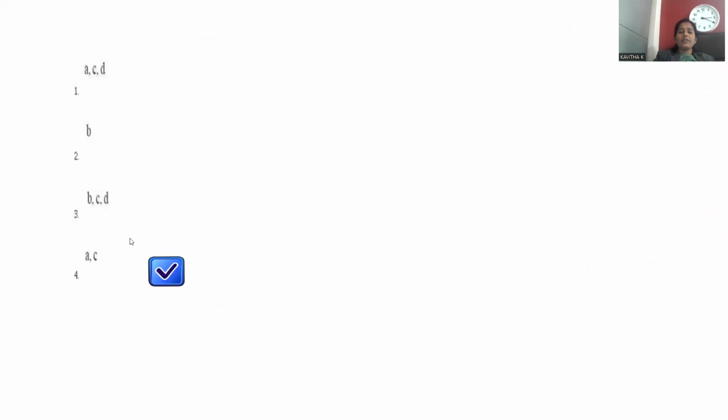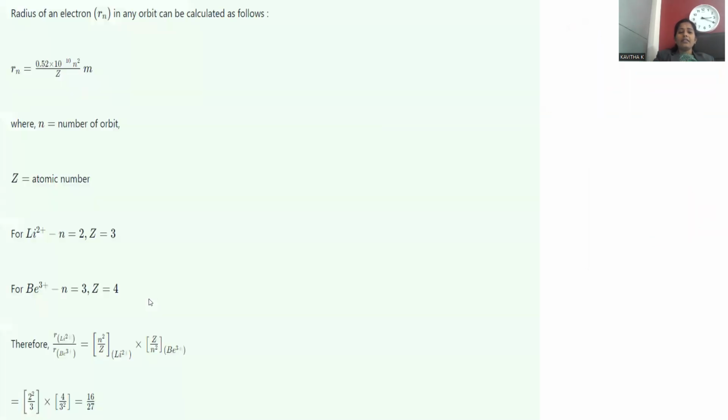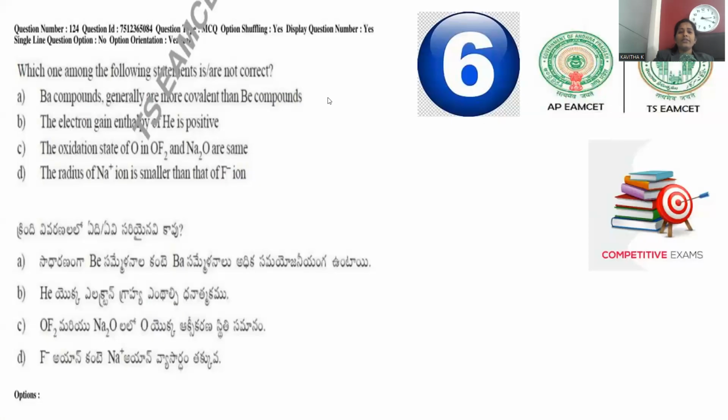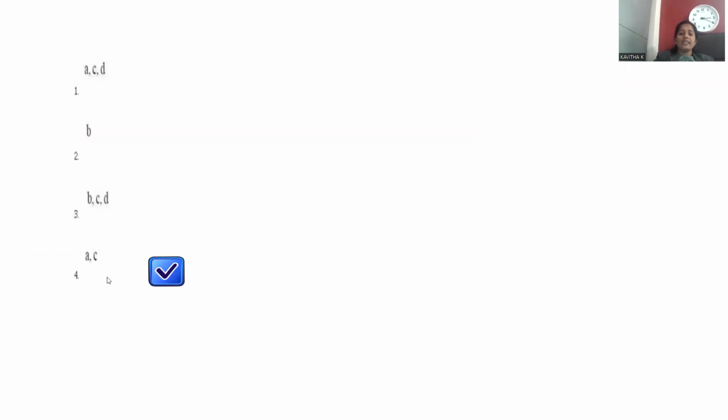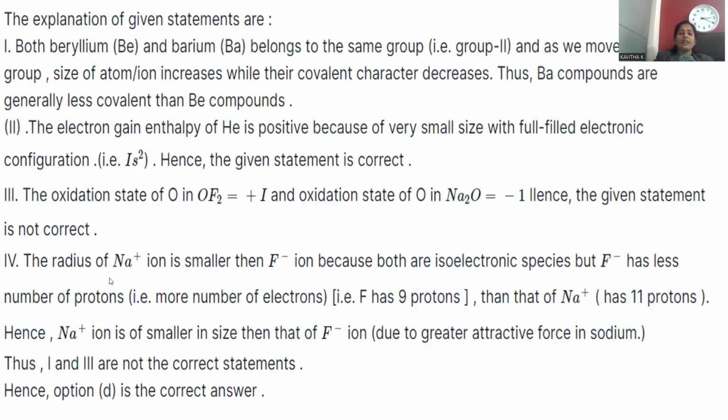Let's see the detailed explanation. A and C are the correct answers for this one. Here, A, that barium is generally more covalent than beryllium, is wrong. And the statement that the oxidation state of oxygen in OF2 and Na2O is the same is also wrong. So A and C are the correct answers for this one. Let's see a clear description.